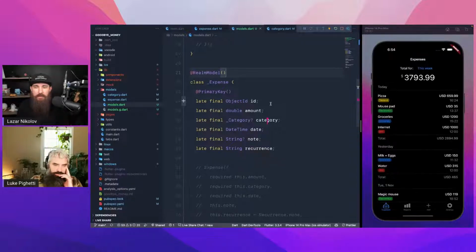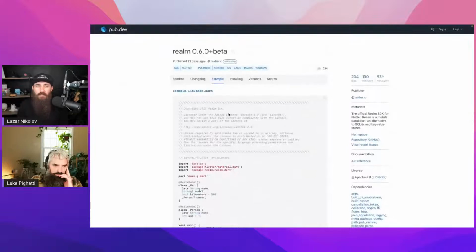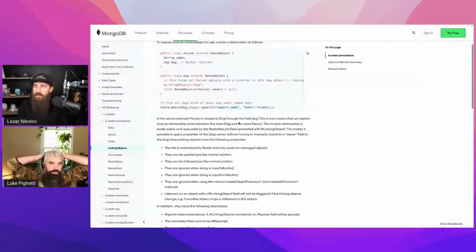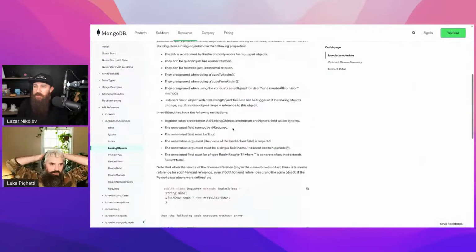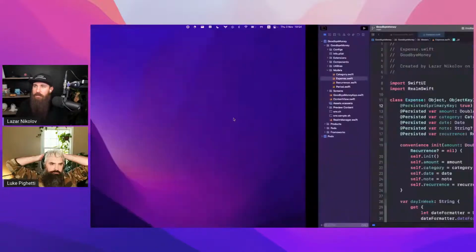Does Realm do parsing for types, or do you have to, like, can you give it a custom type parser, or how does that work? We should check it out. But right now I have no idea. Like, if we go, where are we?